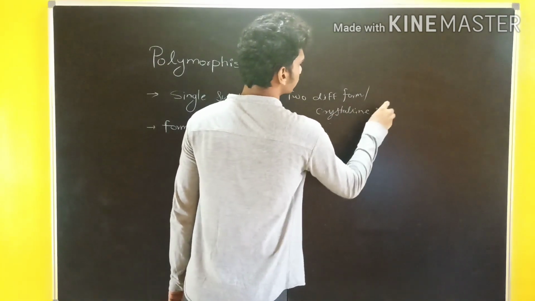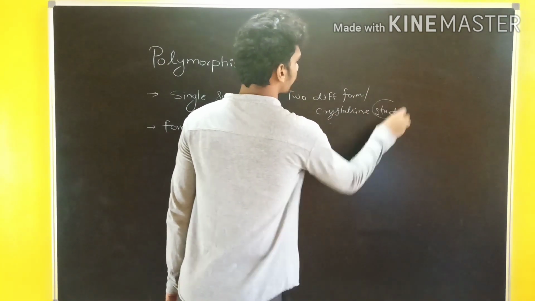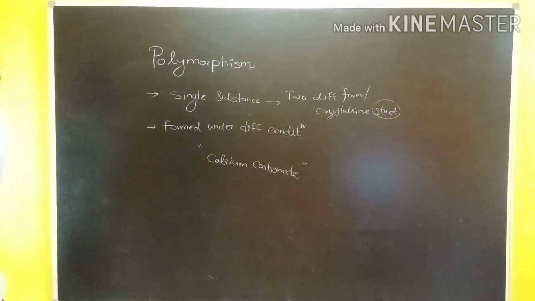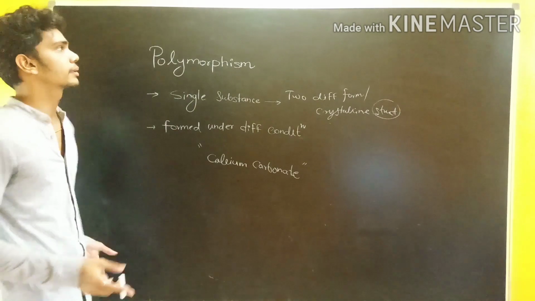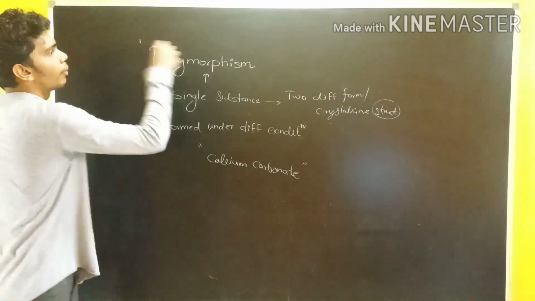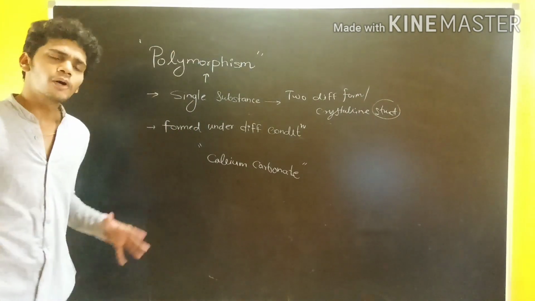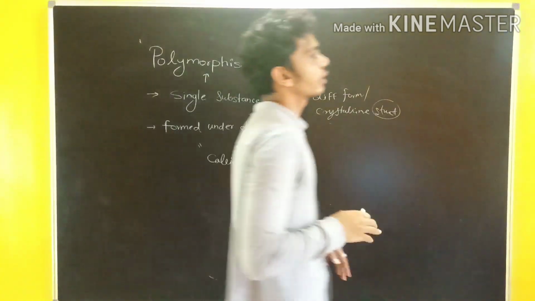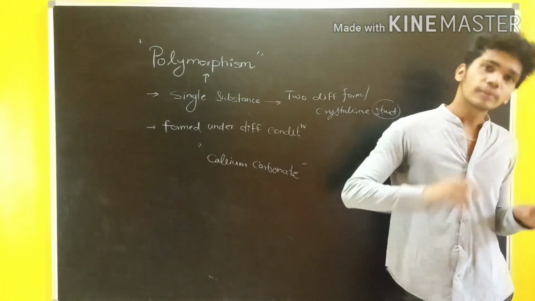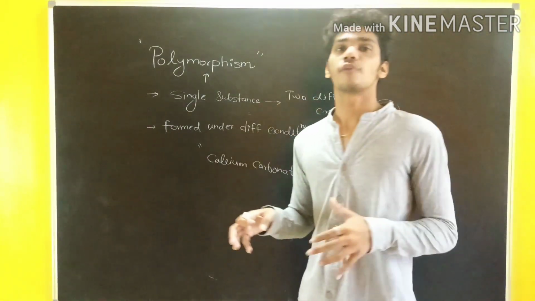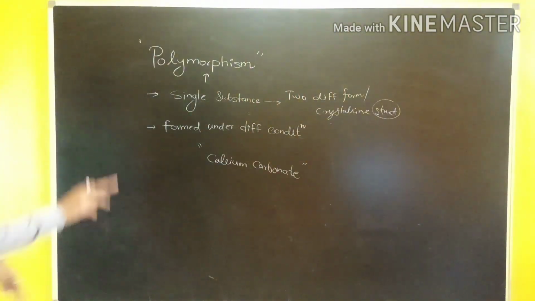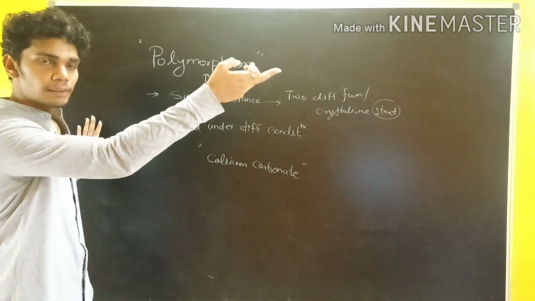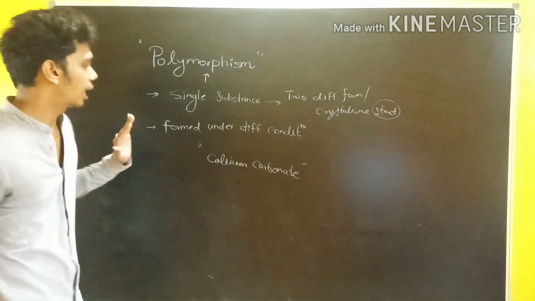So two different crystalline forms exhibited by a single substance is known as polymorphism. Polymorphism forms under different conditions. So conditions are different, then only the forms can be in a different arrangement of the crystal. That's why the shape of the crystals is quite different.